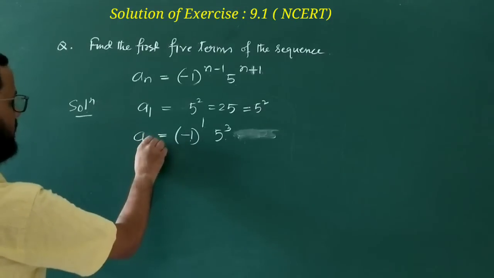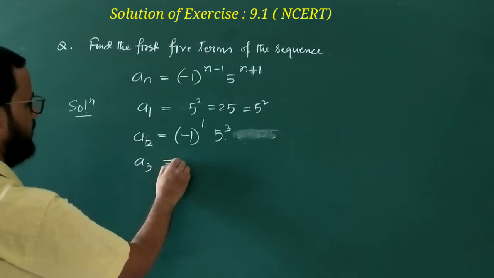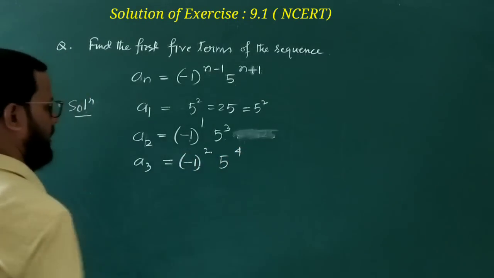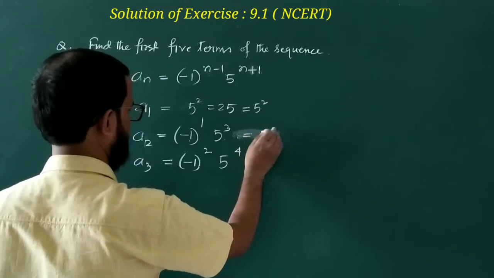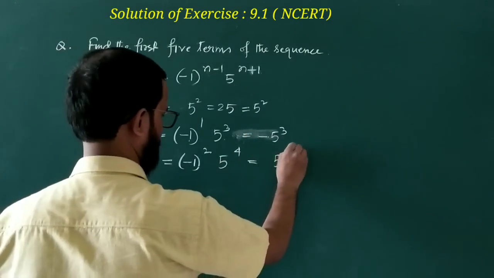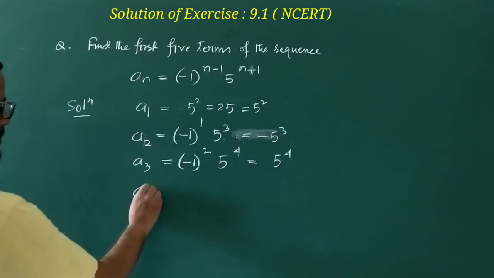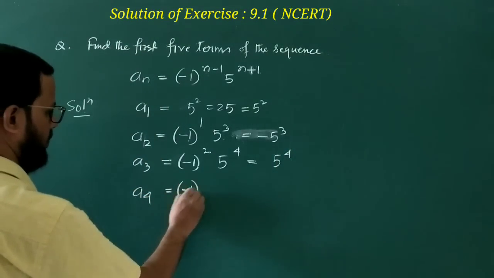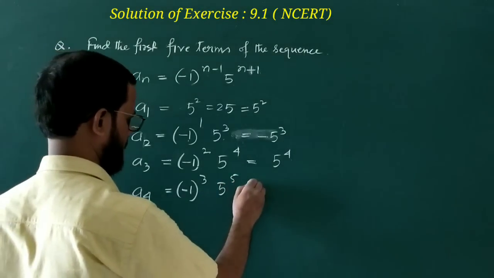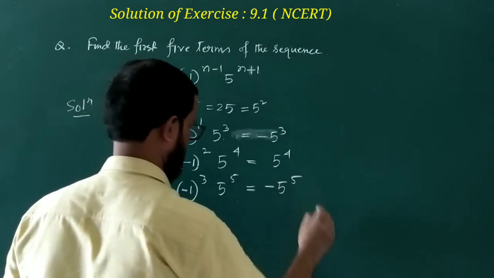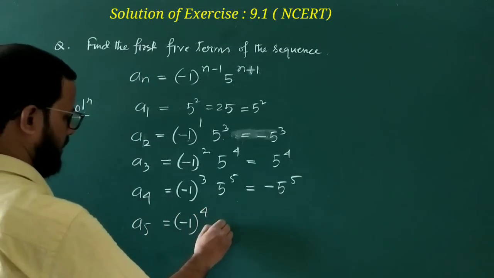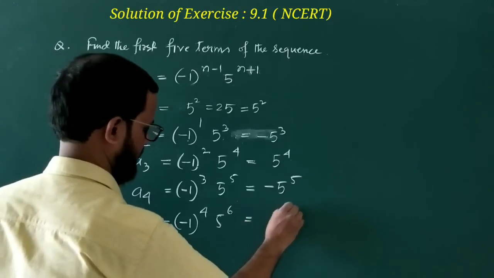This is a2. Then next a3, putting n equal to 3: minus 1 whole square into 5 to the power 4, which is equal to minus 5 cube, and finally it will be 5 to the power 4. Then a4 is equal to minus 1 whole cube, and it will be 5 to the power 5, equal to minus 5 to the power 5. And then this is a5, the 5th term, minus 1 whole to the power 4, it is 5 to the power 6, equal to 5 to the power 6.